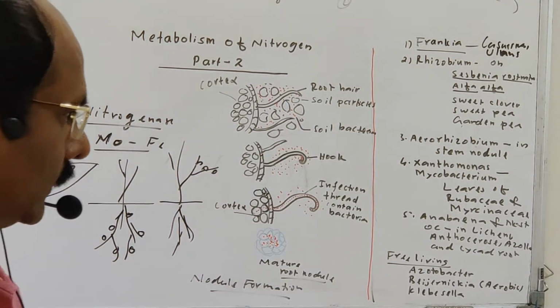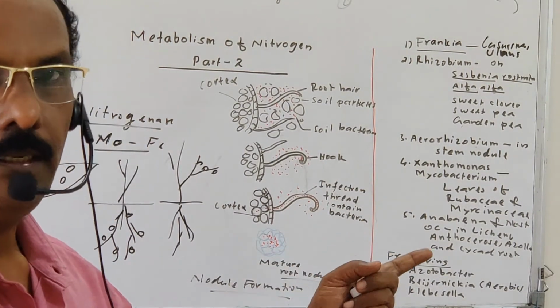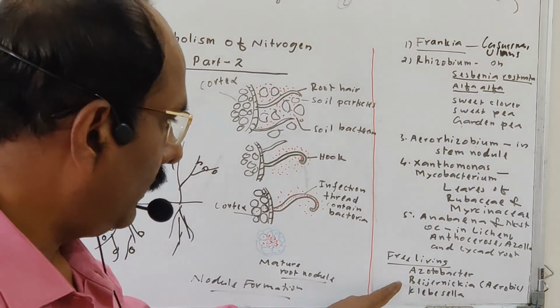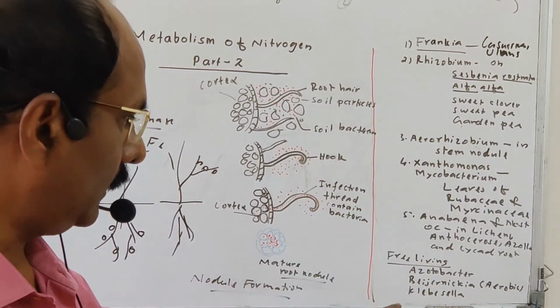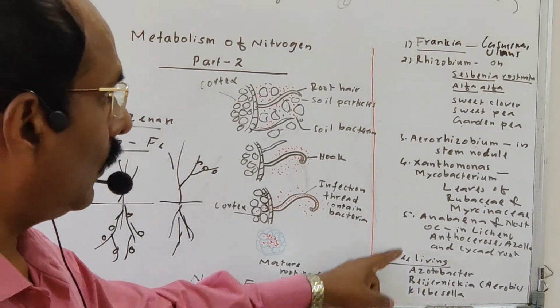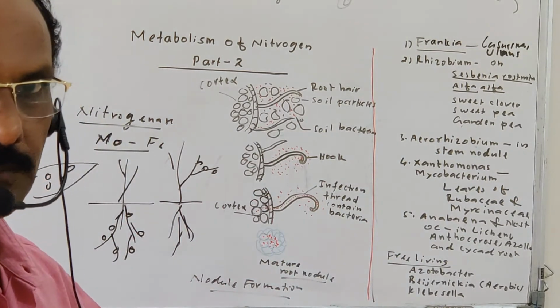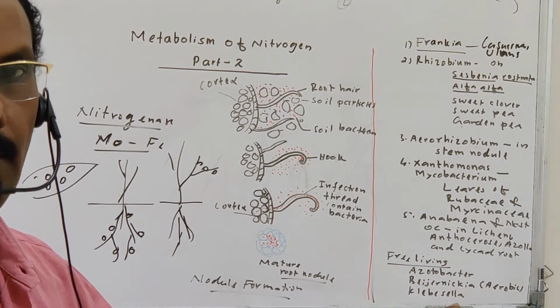So take the example of Azotobacter living in the soil. It is a free-living bacterium that helps in nitrogen fixation. Beijerinckia, an aerobic bacterium, also helps in nitrogen fixation, and Klebsiella is also helping in nitrogen fixation. But very important, all these are prokaryotic organisms. So only prokaryotic organisms help in biological nitrogen fixation.